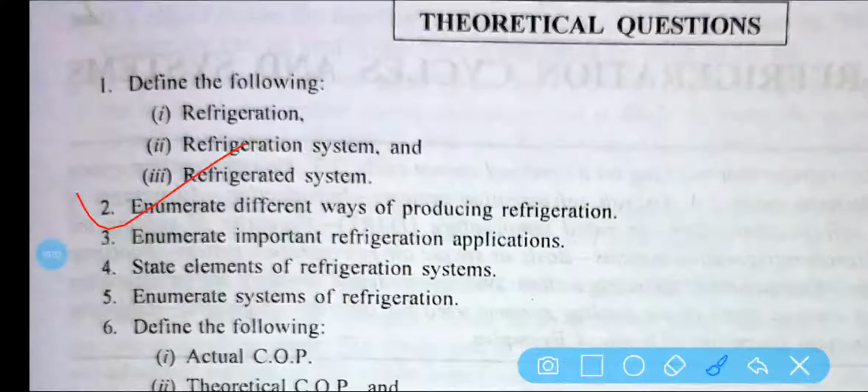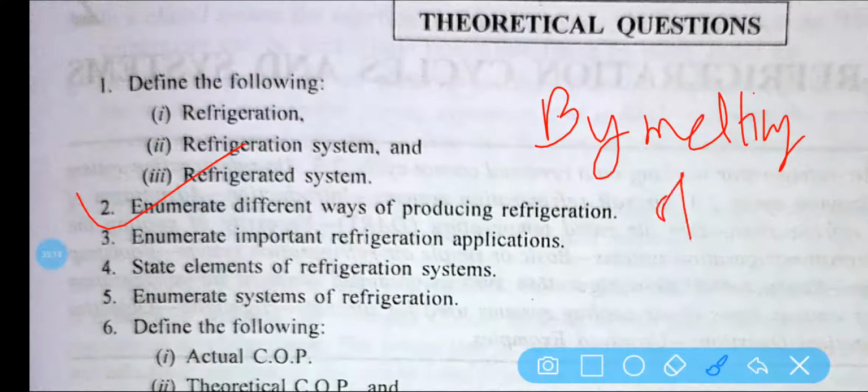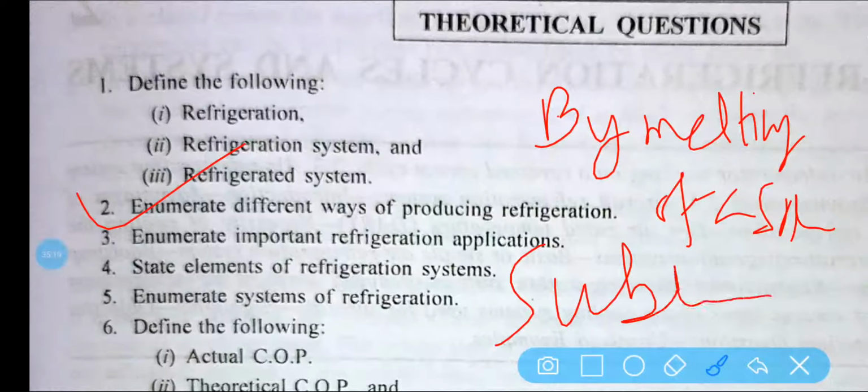Enumerate different ways of producing refrigeration. So what are the ways? By melting of a solid, by sublimation of a solid, and by evaporation of a liquid. These are the different ways you can produce refrigeration. Okay, next question number 3.